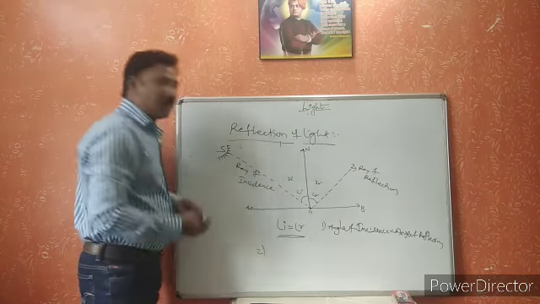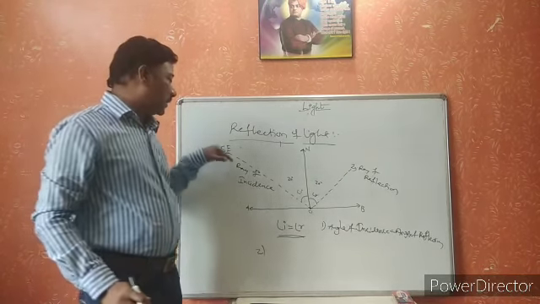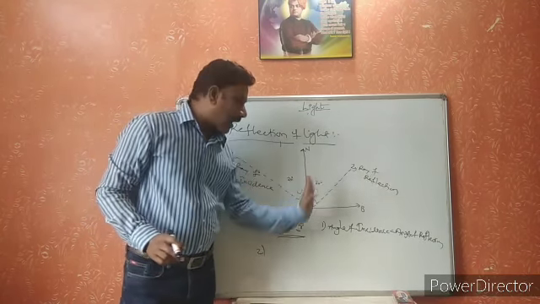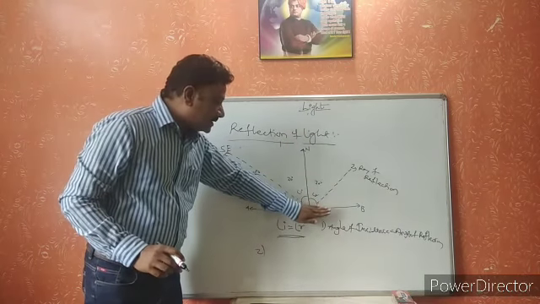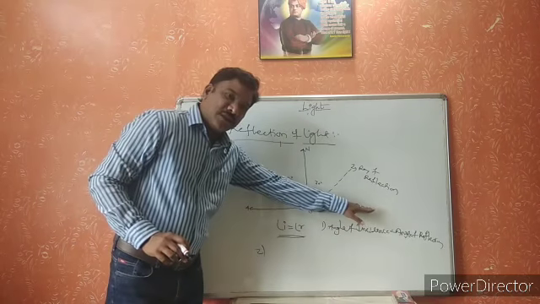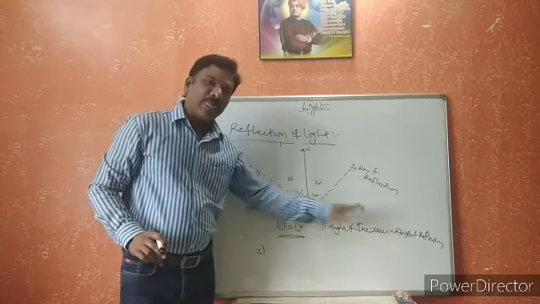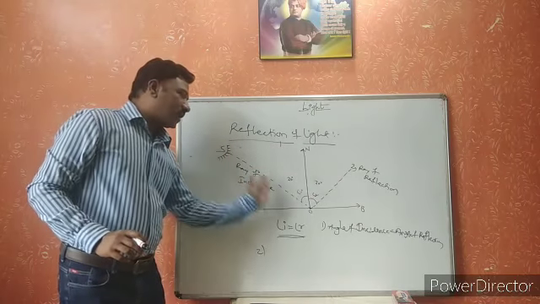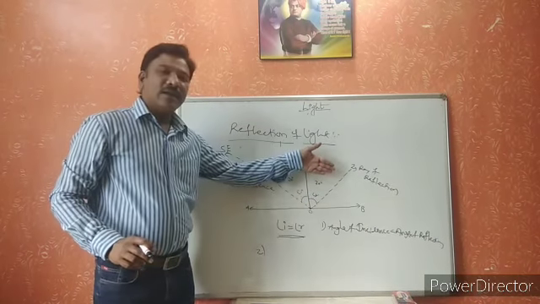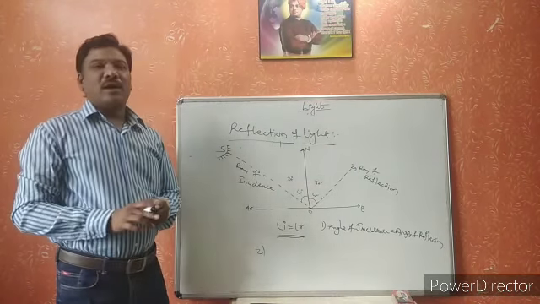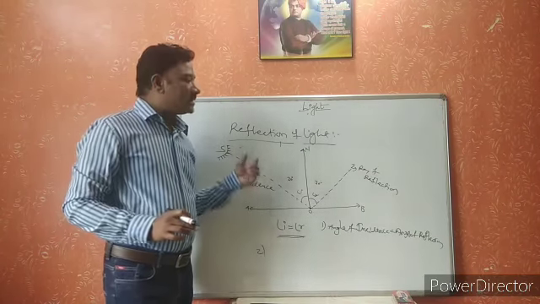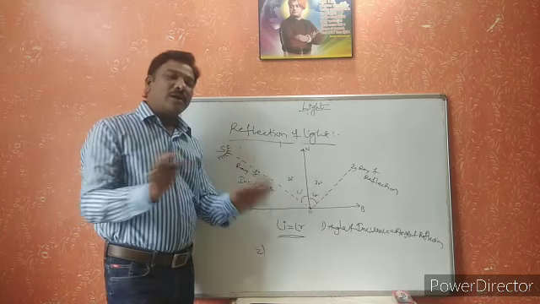And what is the second law of reflection? The second law of reflection is that the ray of incidence, the ray of reflection and the normal line all lie in the same plane to the surface. If you take this surface, the ray of incidence, normal line and the ray of reflection all lie in the same plane. This is the second law of reflection. These are called the laws of reflection.